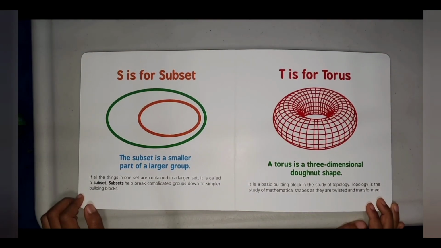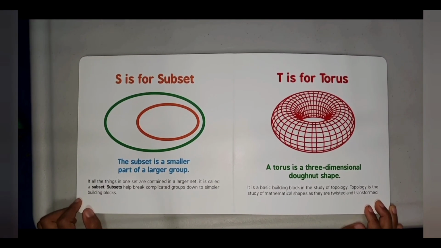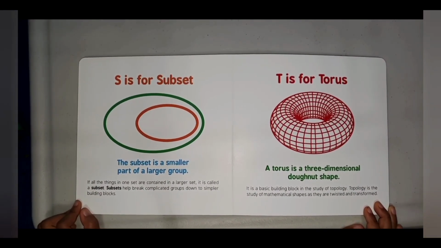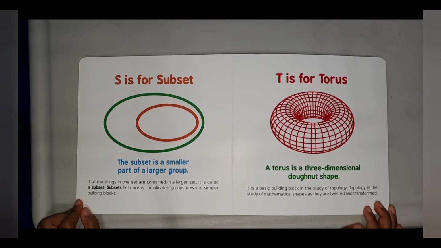S is for subset. A subset is a smaller part of a larger group. If all of the things in one set are contained in a larger set, it's called a subset. Subsets help break complicated groups down to simpler building blocks.